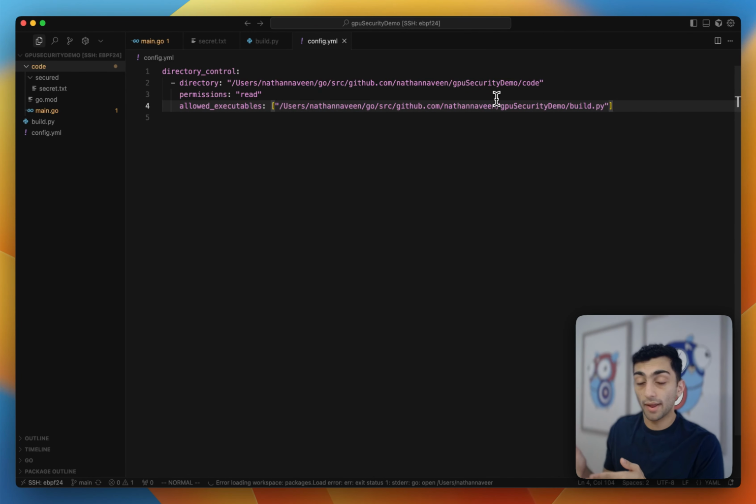You see, when build.py runs, it creates a child process, main.go, and main.go inherits the permissions of build.py. So now main.go can read data in the code folder. So when build.py runs, it calls main.go with read permissions. Then main.go gets read permissions and is able to read a secret. If we were to just run main.go by itself, it would not be able to read the secret since it does not have any permissions in this policy. All the permissions it has when running build.py are inherited.